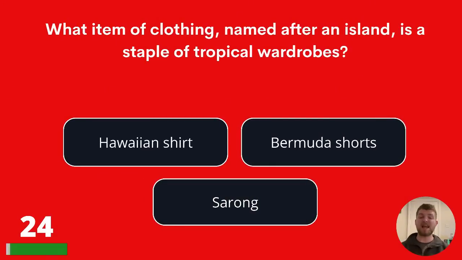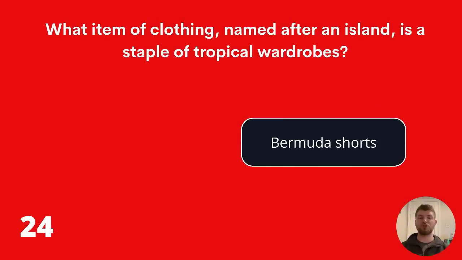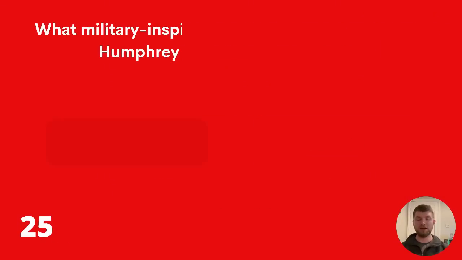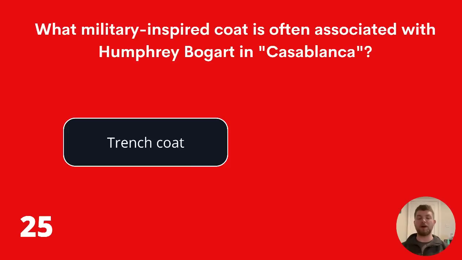What item of clothing named after an island is a staple of tropical wardrobes? Hawaiian shirt, Bermuda shorts, or a sarong? The answer is Bermuda shorts. What military-inspired coat is often associated with Humphrey Bogart in Casablanca? Trench coat, pea coat, or an overcoat? In Casablanca, Humphrey Bogart wears a trench coat.